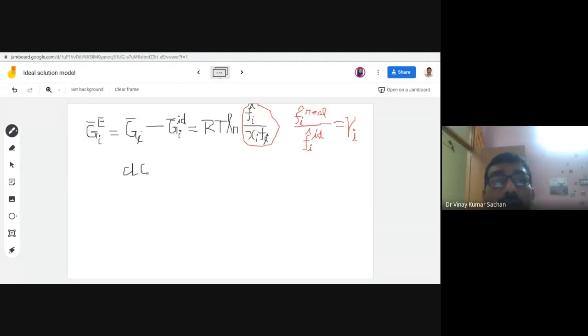So activity, let me write here one more term, activity. There is one activity term. So activity coefficient, you first write activity coefficient.